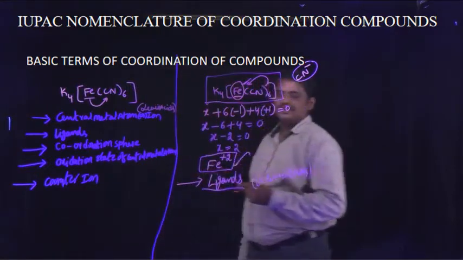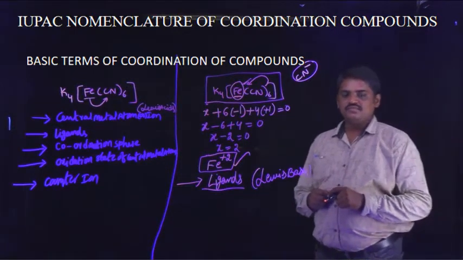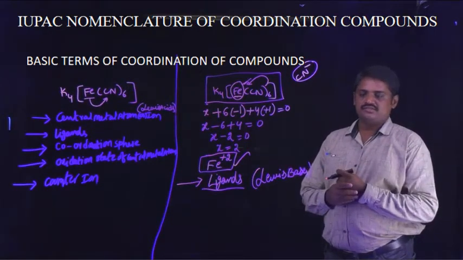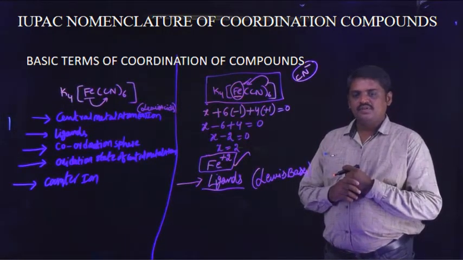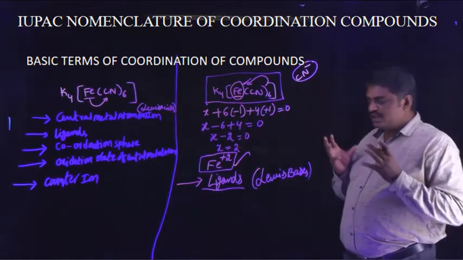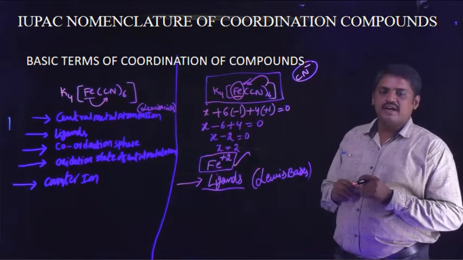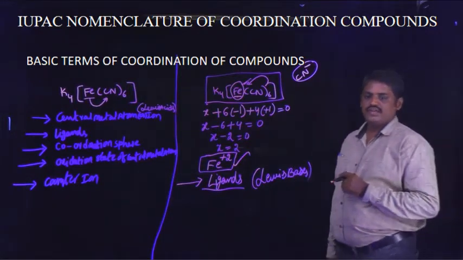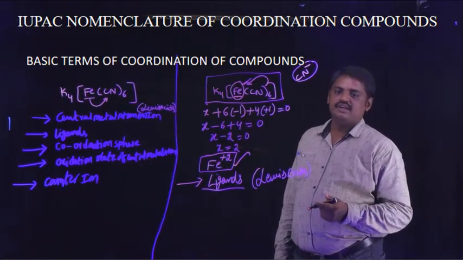The central metal atom in the given coordination compound exhibits Lewis acidic character. And next, ligands act as Lewis bases. Ligands are negatively charged ions. Okay, definition for ligands: such molecules that are ready to donate electrons towards the central metal atom or ion are known as ligands. So many ligands are there.